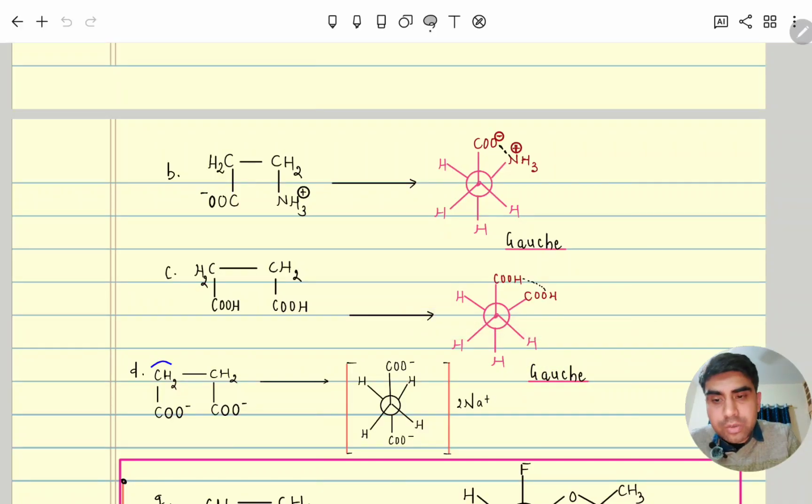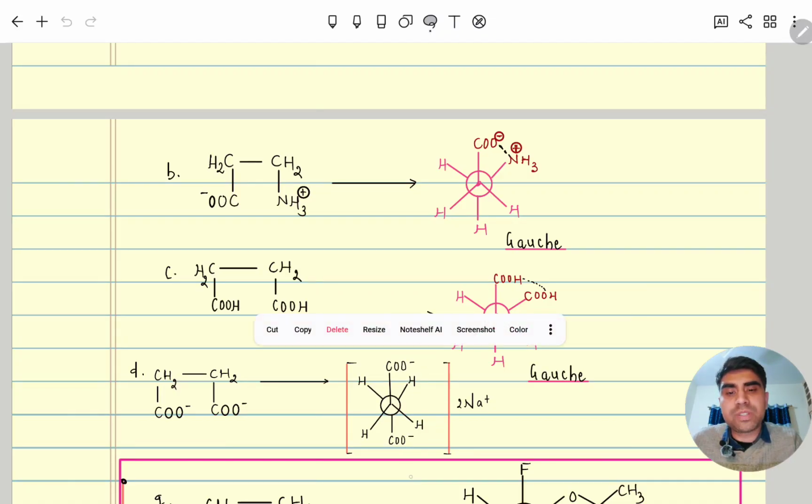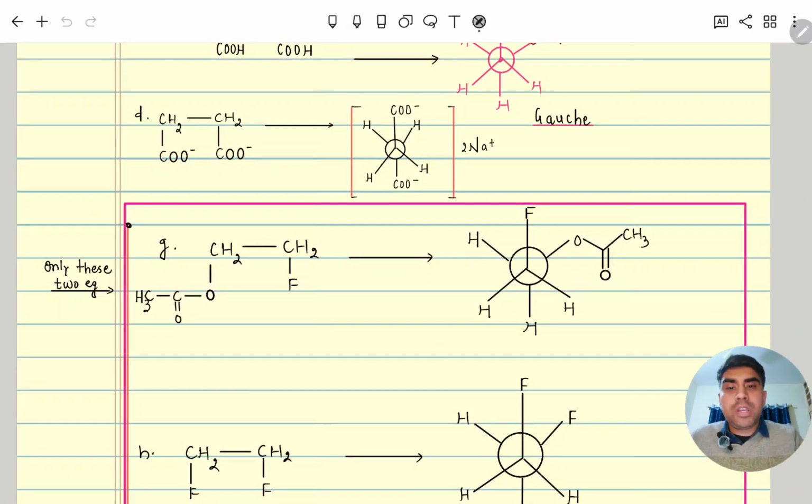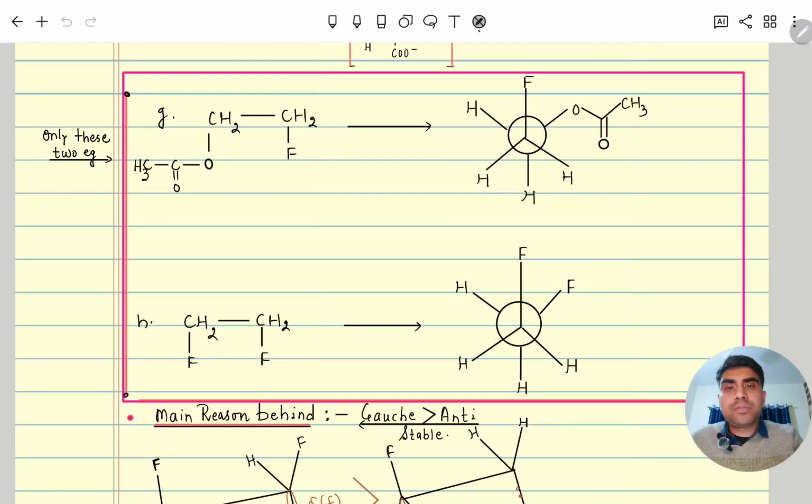But here, since hydrogen bonding is not there, and the charge is the same, negative and negative, it will have repulsion. So now instead of gauche, here anti is more stable. Clear?